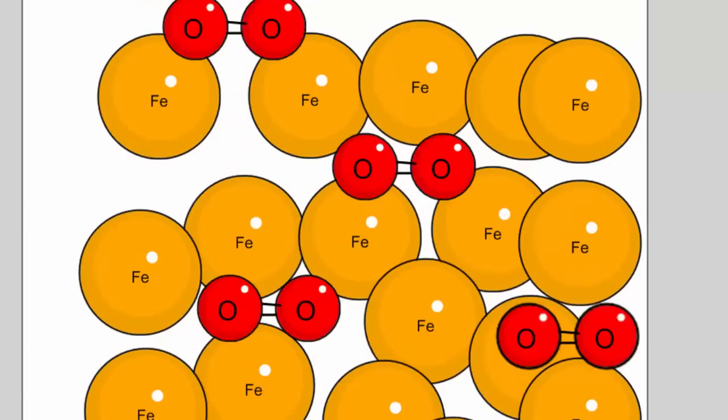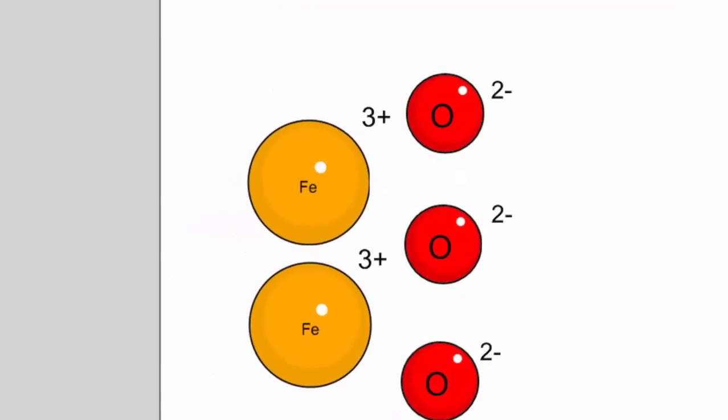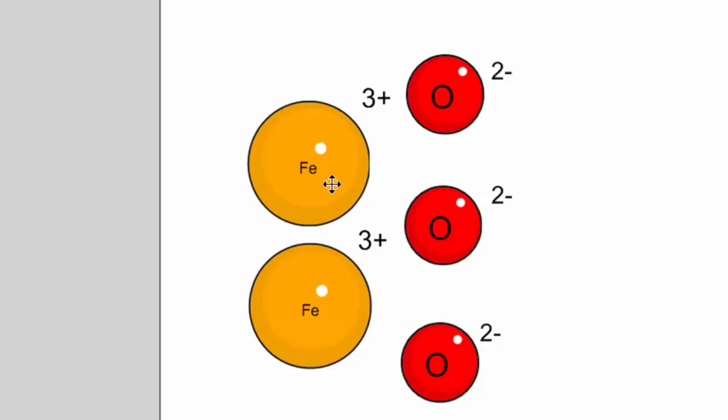On the other hand, if I leave my iron out in the air, here are my oxygen molecules. This is the way oxygen is found in the air, oxygen bonded to oxygen. These oxygen molecules will start to react with the iron atoms. And I'm going to get something that looks like this.